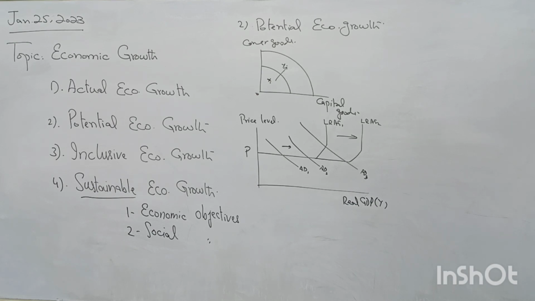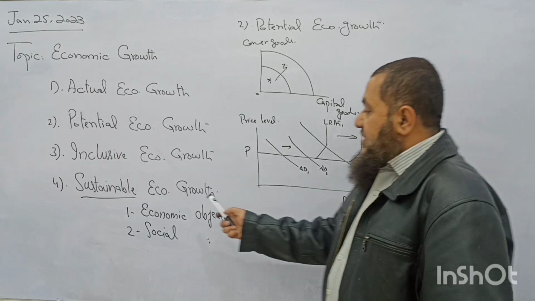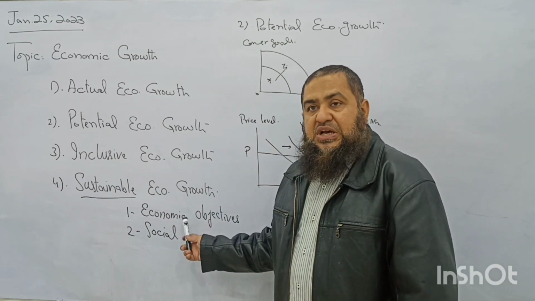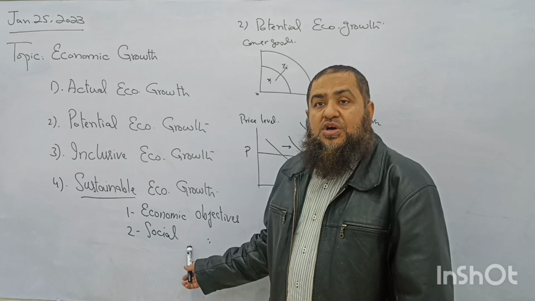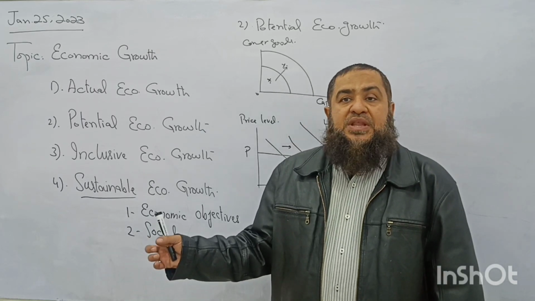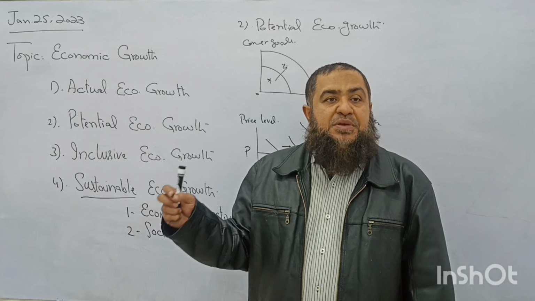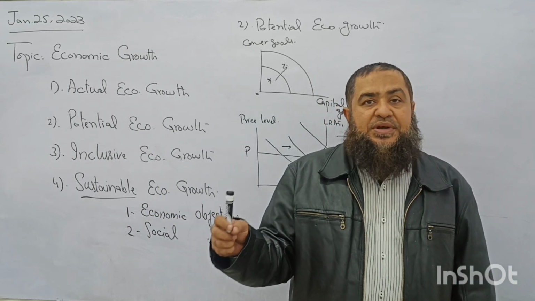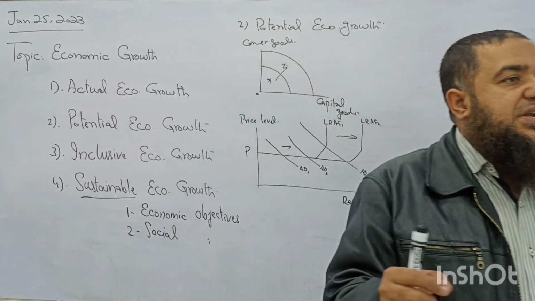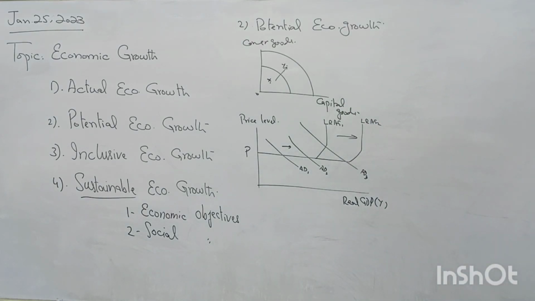So social objectives are that when economy is growing along with the preservation of resources, it should also focus on the social objectives, that diseases should be avoided, people's social life should also be protected, and there should not be any type of discrimination in the society. You can say for the education of girls, there should be equal opportunities for boys and girls. There should be equal opportunities for the girls and boys to get employed in the employment sector.